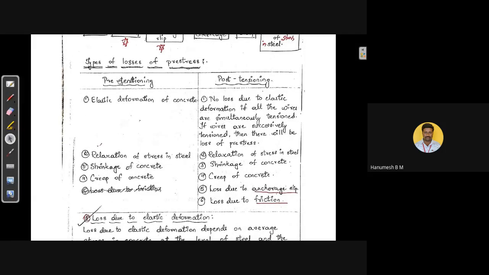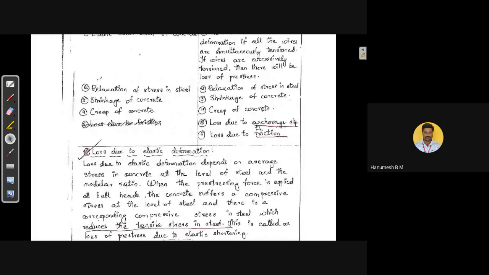In case of pre-tensioning, we will come across only four types of losses: elastic deformation of the concrete, relaxation of stress in steel, shrinkage of the concrete, and creep of the concrete. That is in case of the pre-tension member. As compared with this, the post-tension member has elastic deformation, relaxation, shrinkage, creep, anchorage slip, and friction. There is an addition of these two losses, anchorage slip and friction.